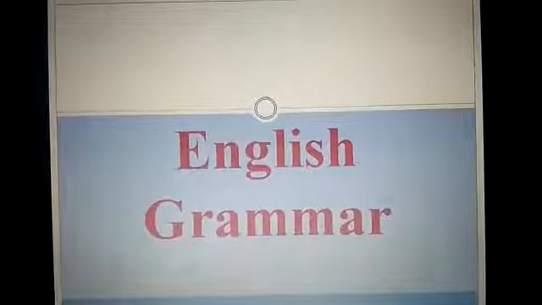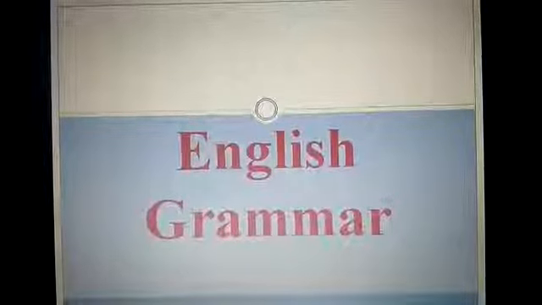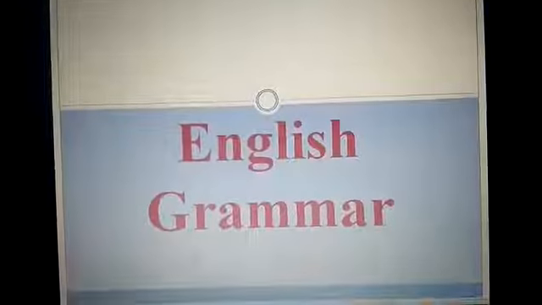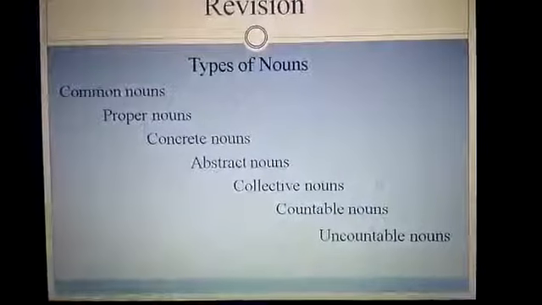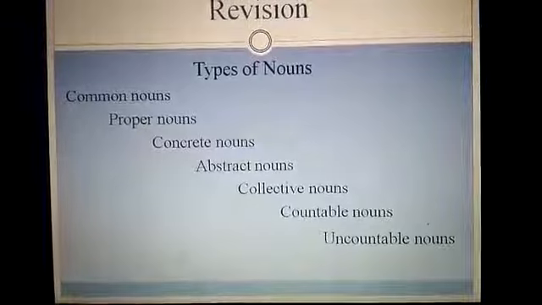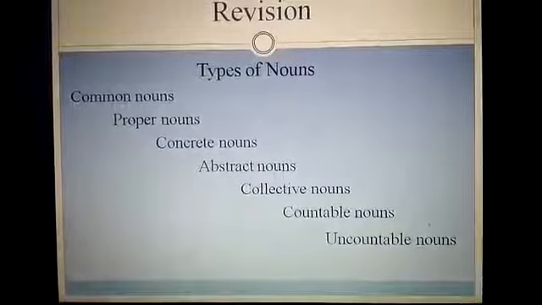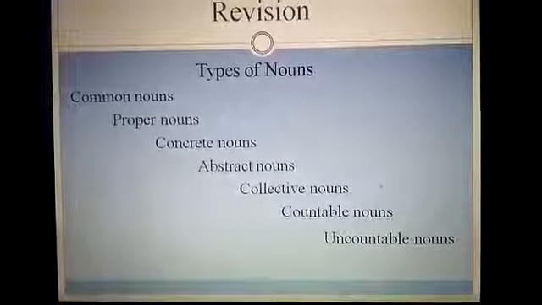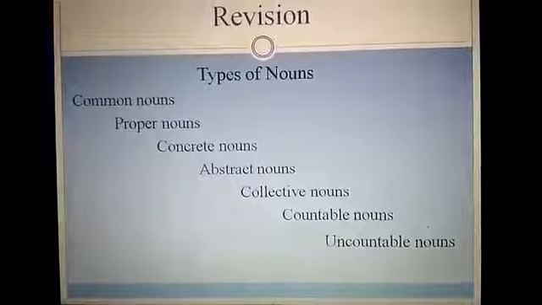As you know, in our previous lecture we have discussed nouns with their different types. Let's first have a look at the previous lecture. We have discussed different types of nouns, in which the first one was common nouns. These are the names given to common people or common things. Then we discussed proper nouns. These are the names given to specific persons or specific things.